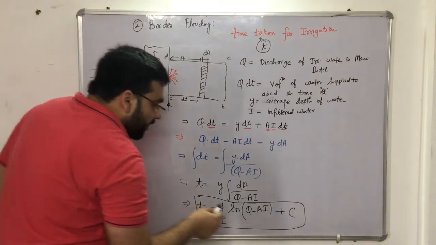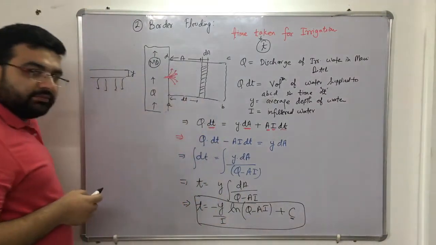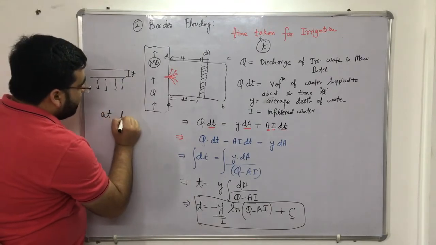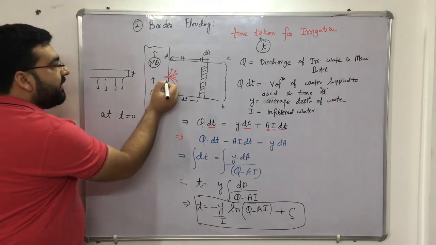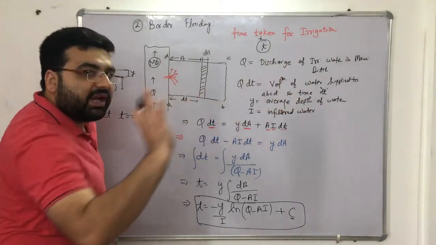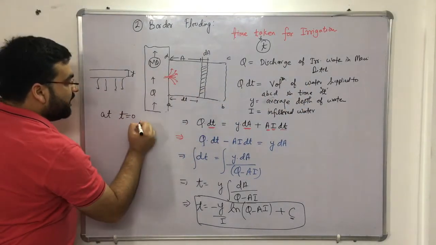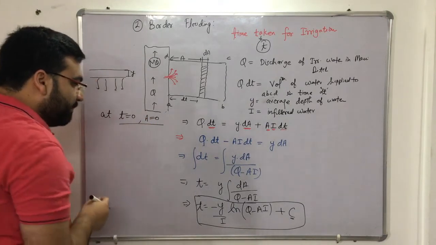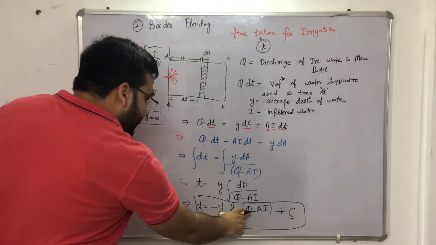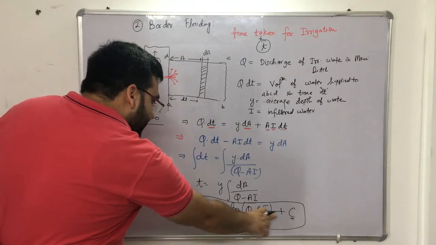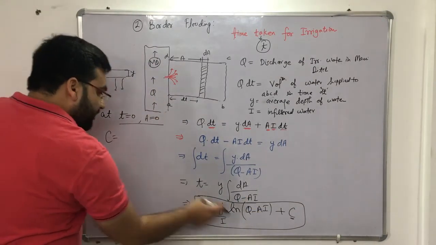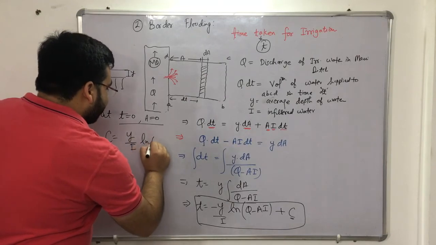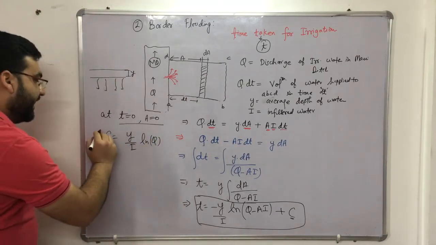Clear? Now the question is how to determine this c. So can I write it like this, that at t is equals to 0, it means that at the point just the water is just coming out of this opening, area irrigated will be equal to 0. Simple, no issues. So if I put t is equals to 0 and a is equals to 0, so I will be getting c is equals to, this will come to this side, y divided by i ln of q.